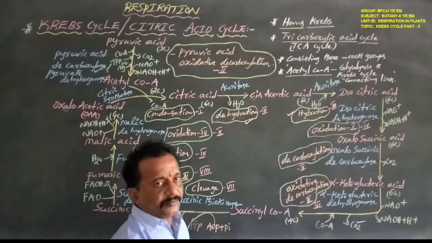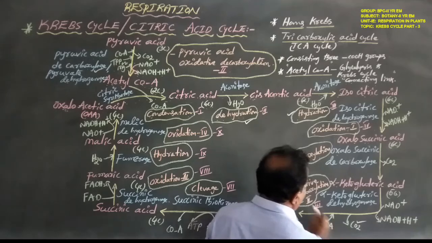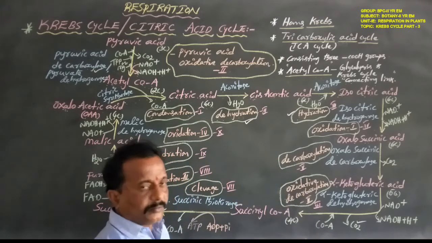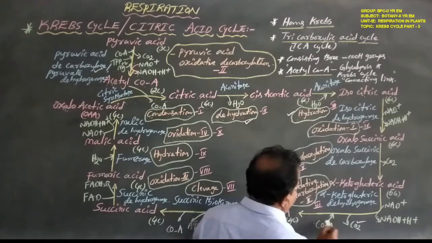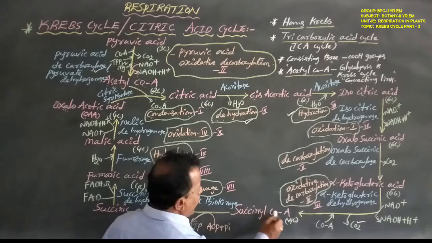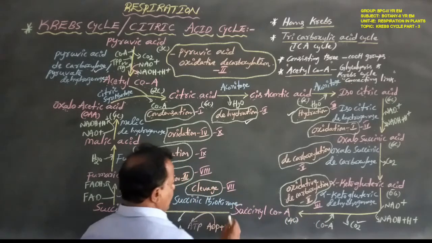At the same time, coenzyme A is added, and then the 4 carbon compound succinyl coenzyme A is formed.